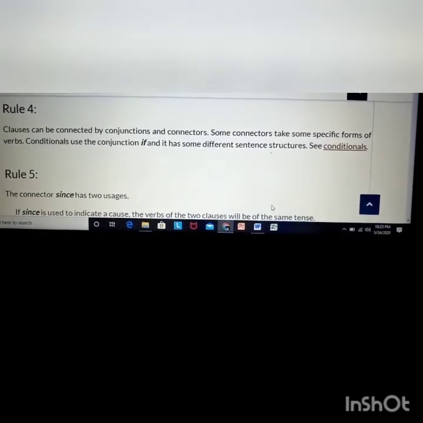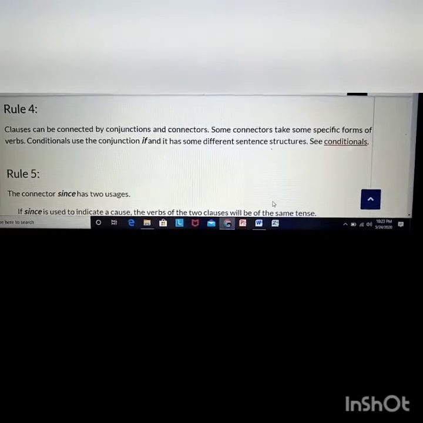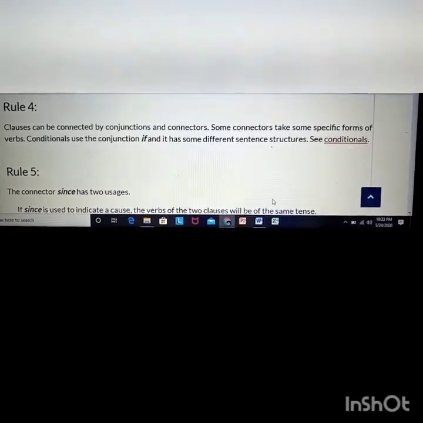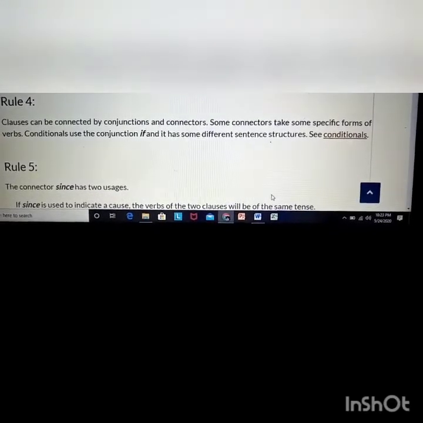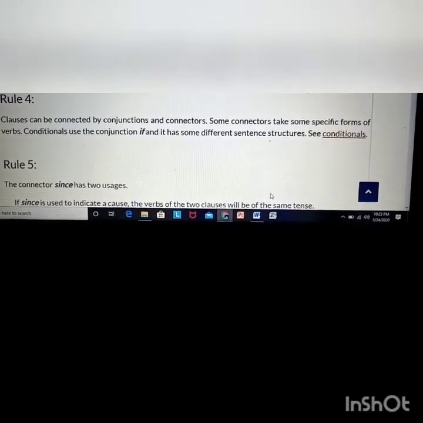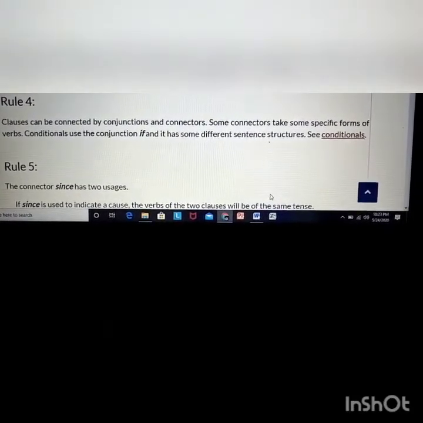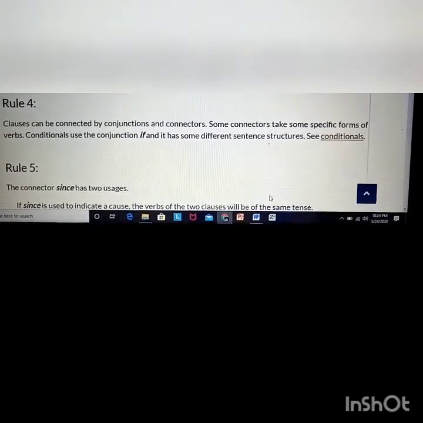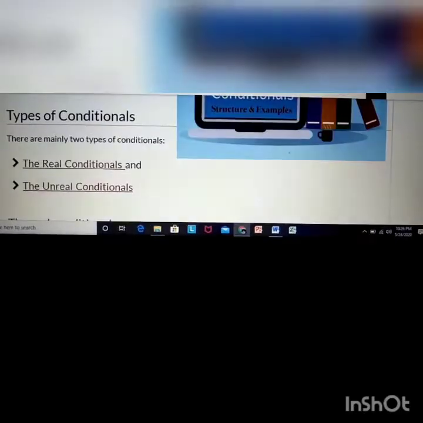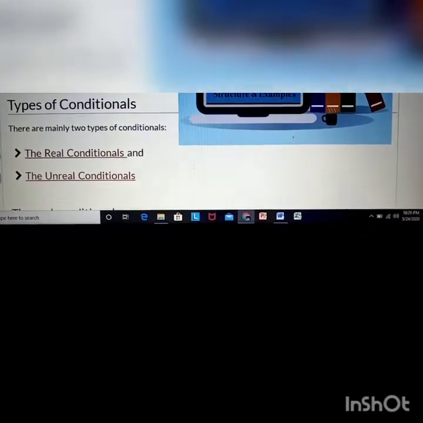Rule 4. This rule is all about conditionals. Clauses can be connected by conjunctions and connectors. Some connectors take some specific forms of verbs. Conditionals use the conjunction if, and it has some different sentence structures. So let's discuss conditionals one by one. Conditionals are also called if clauses. There are two types of conditionals.